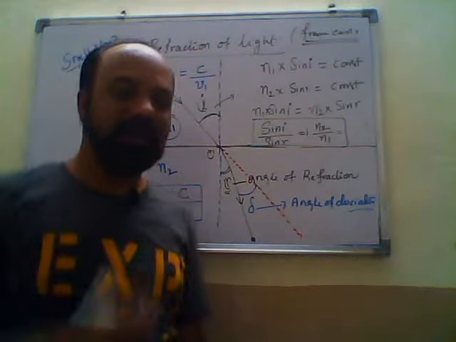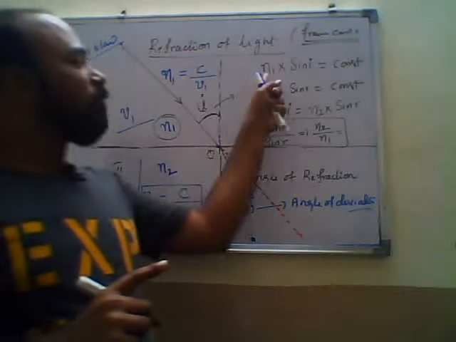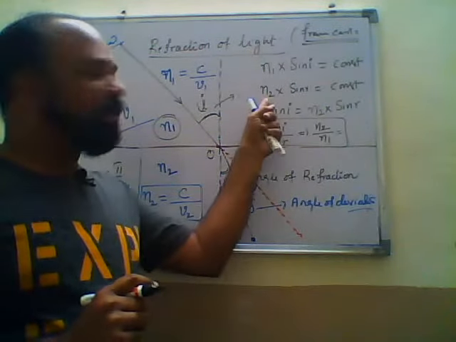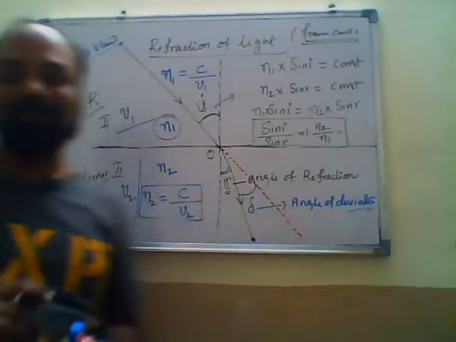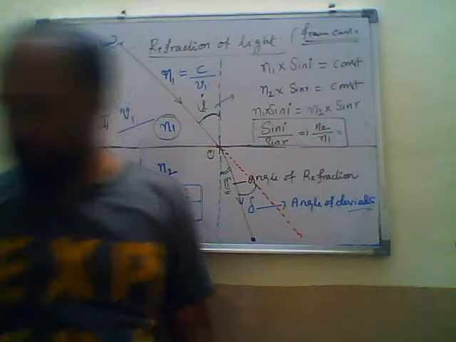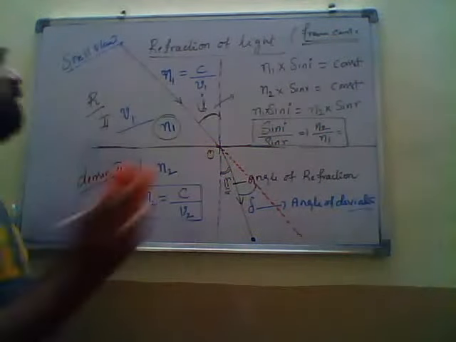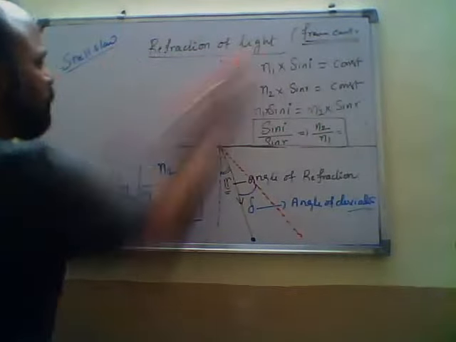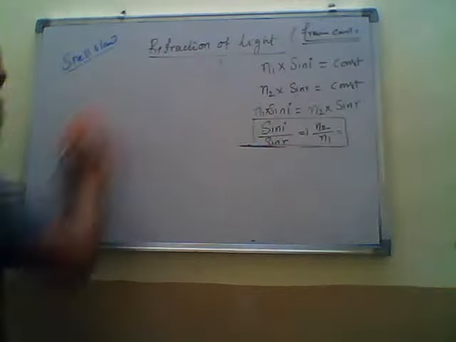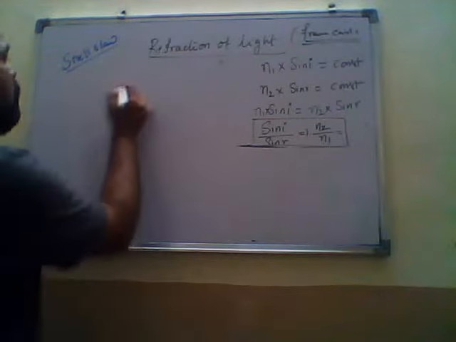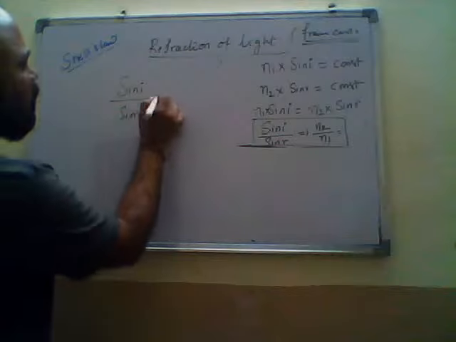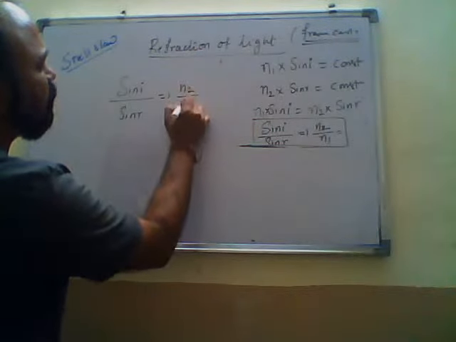Okay, see, this is Snell's law. The product of refractive index and sine I is equal to a constant. In the second medium, n2 into sine r is equal to a constant. We can write sine I by sine r is equal to n2 by n1. This is Snell's law. So this is the way we can write sine I by sine r as n2 by n1.